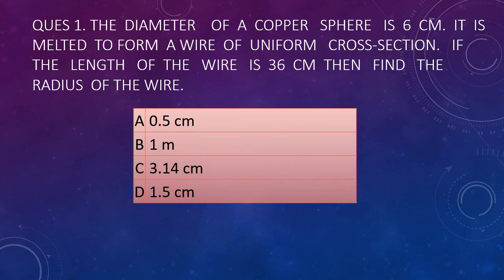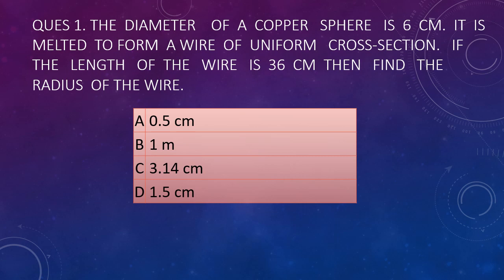Okay, so इसमें कैसे solve करना है कि whatever shape you make of a metal, कुछ भी बनाओ, the volume will always remain constant. So the volume of a sphere is, as you know, 4 by 3 pi r cube, and wire is always a cylinder. So the volume of a cylinder will be pi r square h. Okay, so when you equate those two, volume of sphere will be equal to the volume of cylinder.